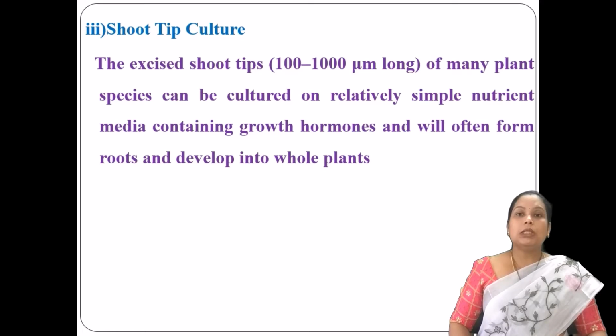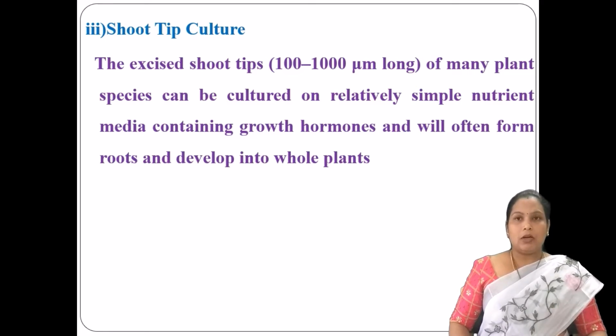Next, moving into another culture method, that is the shoot tip culture. You are going to take the shoot tips of the plant. The shoot tips should be excised and cultured in a nutrient medium containing growth hormones.